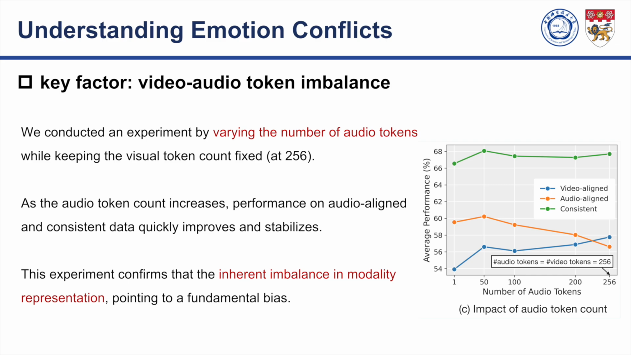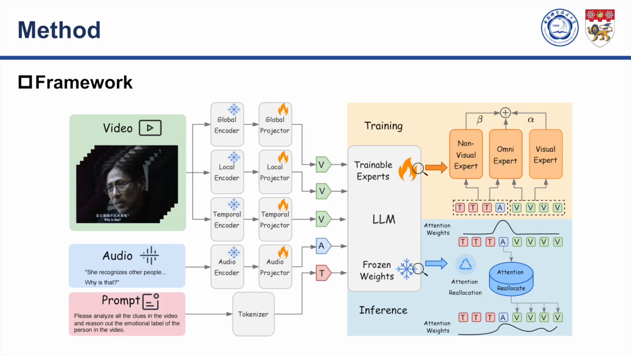We artificially increased the number of audio tokens to match the video. The results show a clear trade-off: performance on video-aligned data improves, but it degrades on audio-aligned data. This proves that while token imbalance is a major cause, simply rebalancing them isn't a viable solution. To truly solve this problem, we need a more sophisticated approach. Therefore, we propose MOCR, a parameter-efficient framework designed to mitigate this bias and promote balanced modality integration.